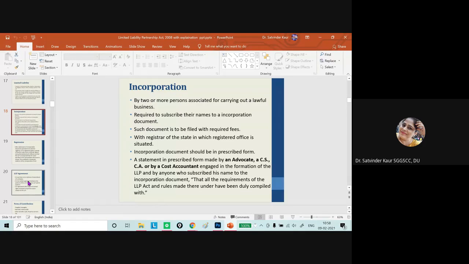Along with the incorporation document, a statement in a prescribed form is to be signed by any of the professionals, either an advocate, a company secretary, chartered accountant, or cost accountant, stating that the formation of the LLP is in compliance and the names are subscribed in the incorporation document. So it is one certificate, or we can say a statement authenticating the information given in the incorporation document, to be signed by any of the professionals.